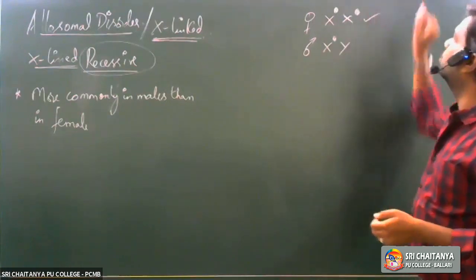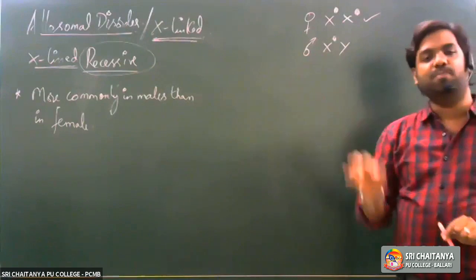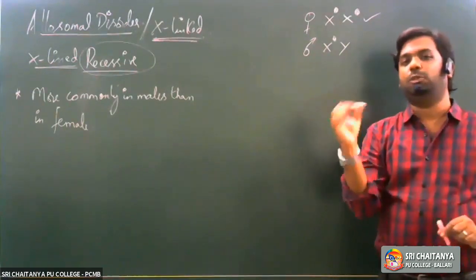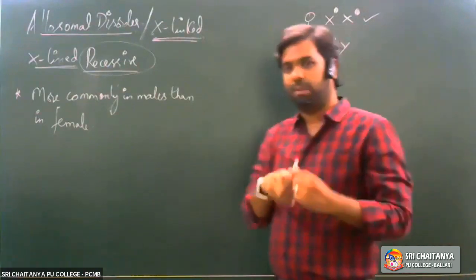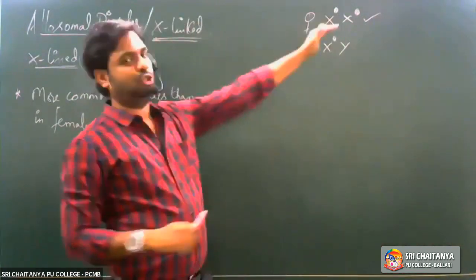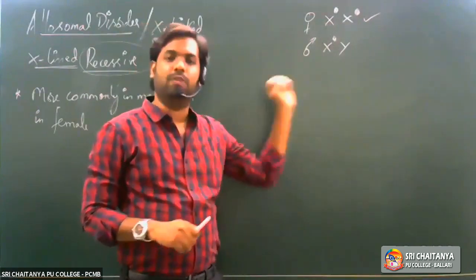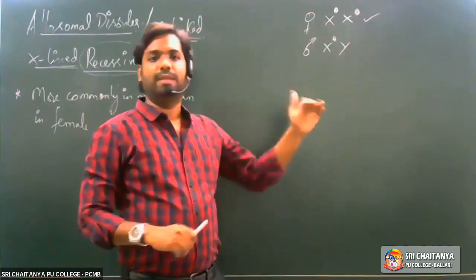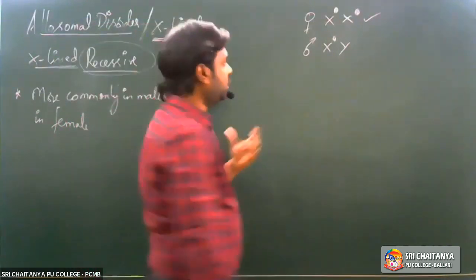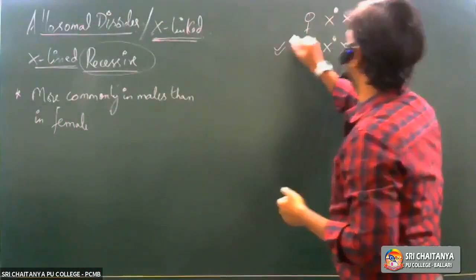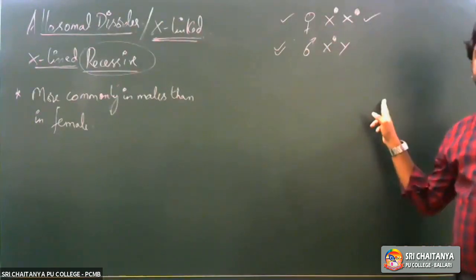Only then would the disease be expressed in females. In males, one single mutation would be sufficient for the expression of the disease, whereas in females, two mutations are required. That's the reason X-linked recessive disorders are more common in males and less common in females.